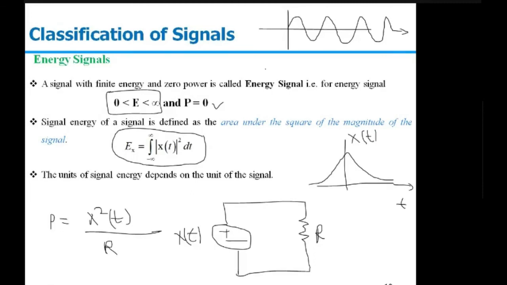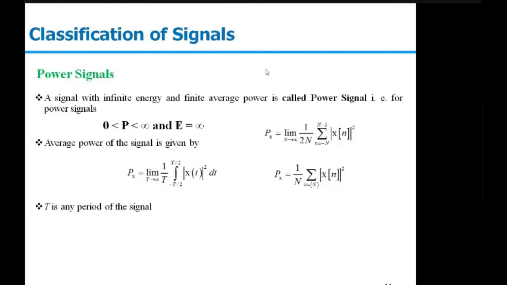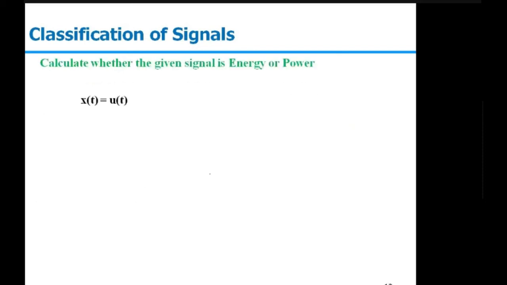Similarly, when we are talking about power signals, most of the periodic signals tend to be power signals, because power signals are ones in which the power is finite and the energy is infinite. For a periodic signal, we talk about the average power, and that can be calculated for a given period. So if you are talking about a time period of minus T by 2 to T by 2, it will be the limit of T extending to infinity of 1 by T integral of mod of x(t) square dt. Now let's see some examples.